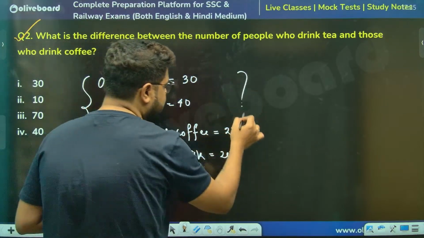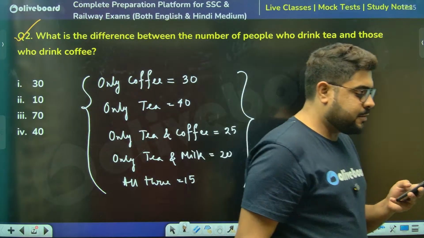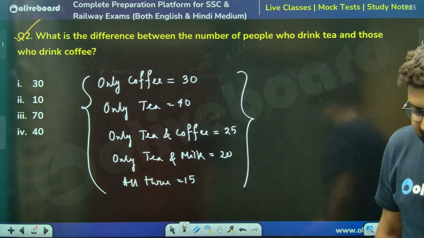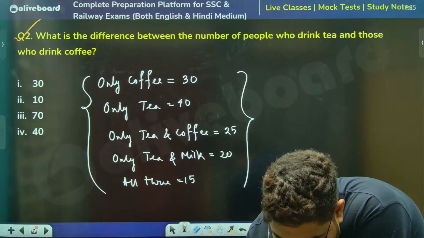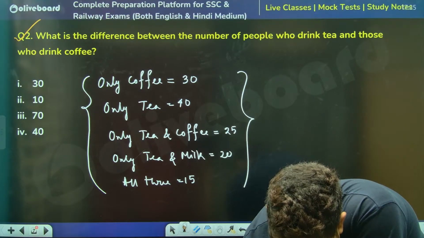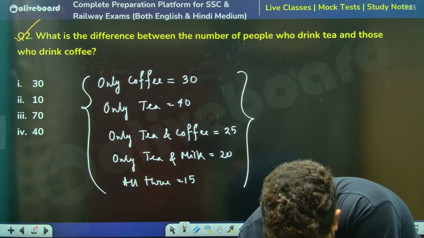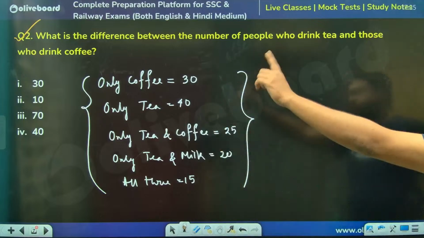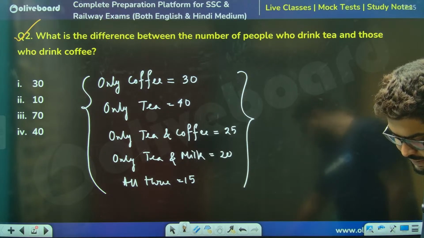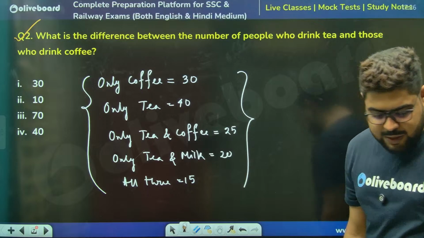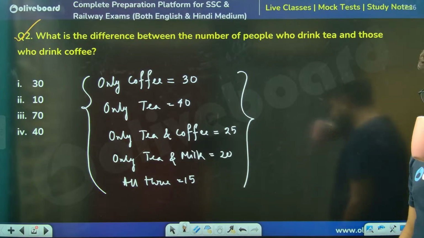Now they're asking you to figure this out. Venn diagram question, very, very commonly asked in NTPC. So please solve this. Please solve quickly, sir. Please solve this one. Two answers have been given. Which one? Second one.